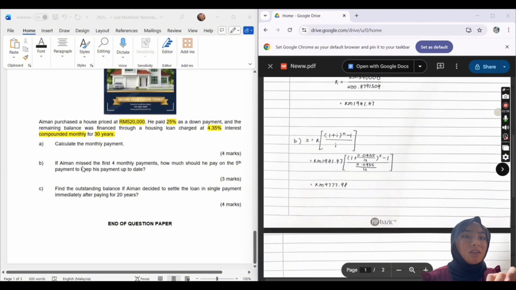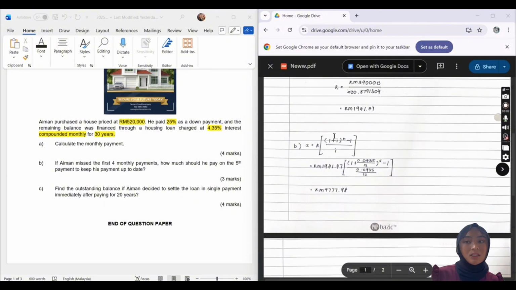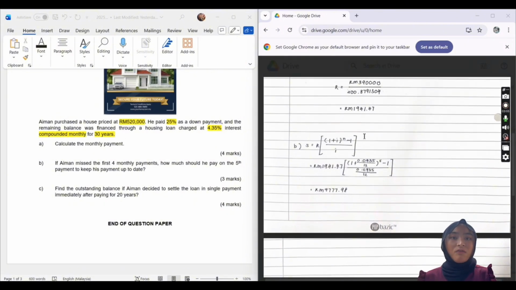Next, we're going to look at B. If Aiman missed the first monthly payment, how much should he pay on the fifth payment to keep his payment up to date? It's stated here that Aiman already missed the payments for the first 4 months. So in the fifth month, he wants to pay the missed payments. We're going to use the formula S = R times ((1 + i)^n - 1) divided by i.